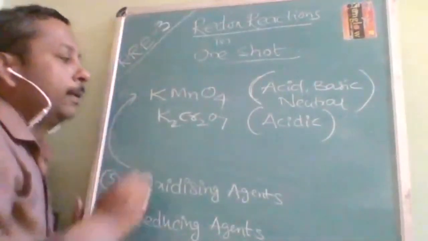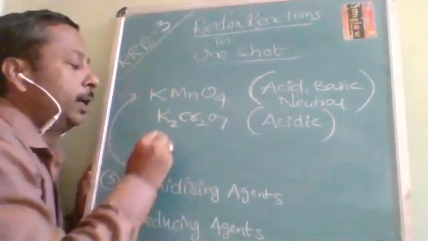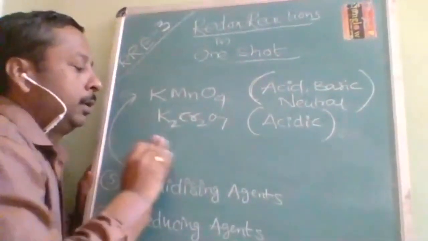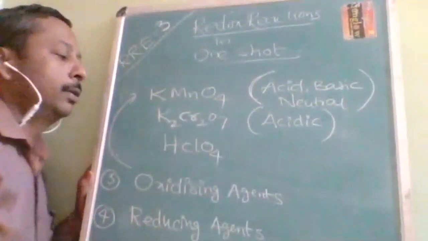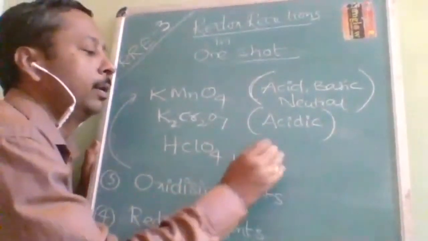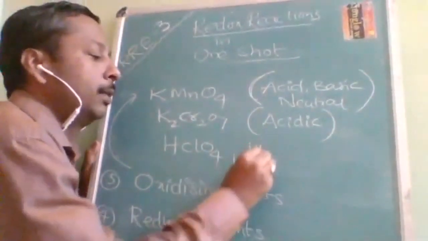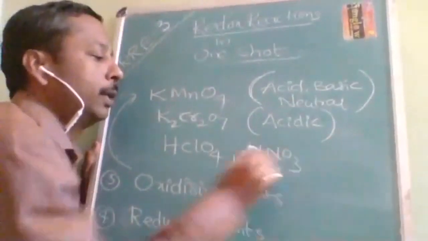So K2Cr2O7, and other than this, HClO4, perchloric acid. Okay, there are a lot of them. KMnO4, HNO3, this is also an oxidizing agent.